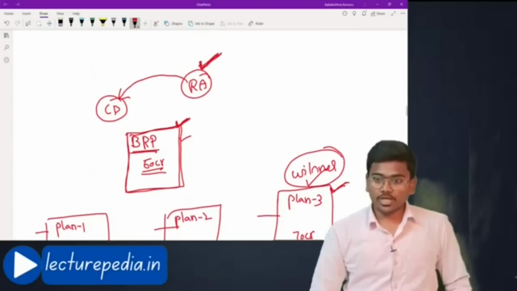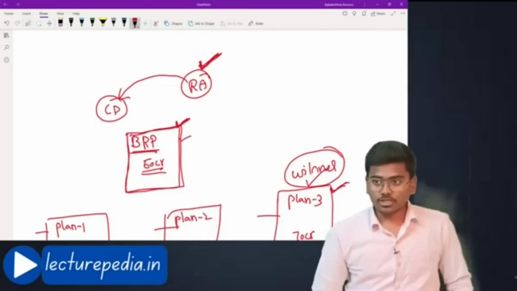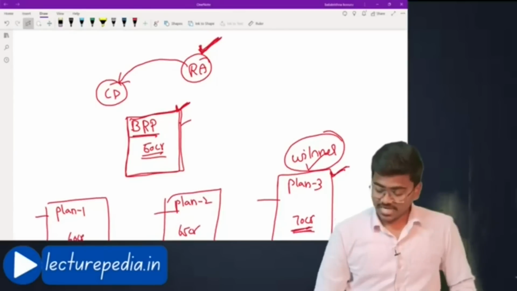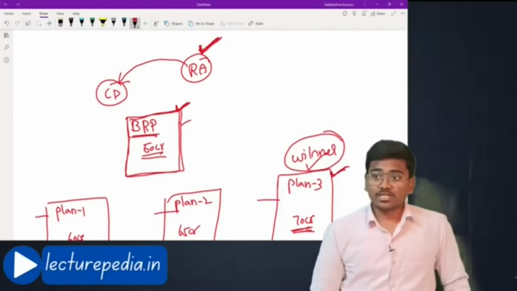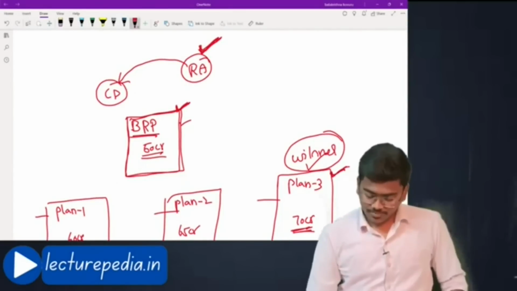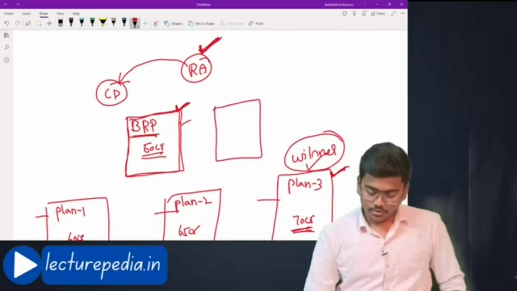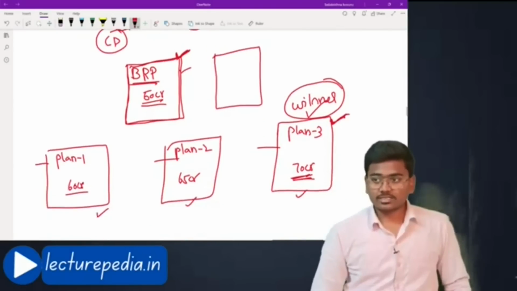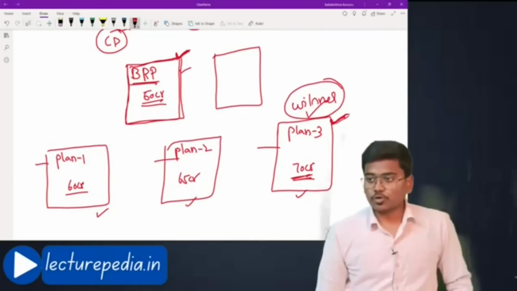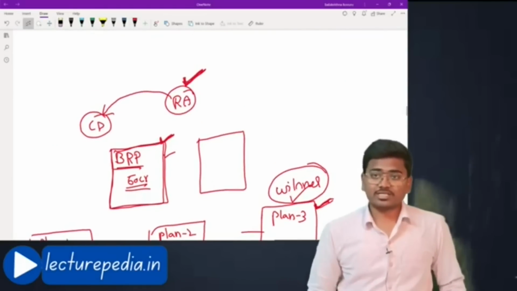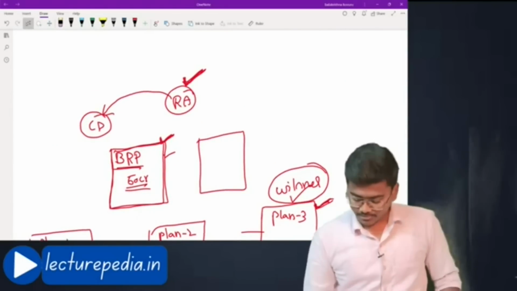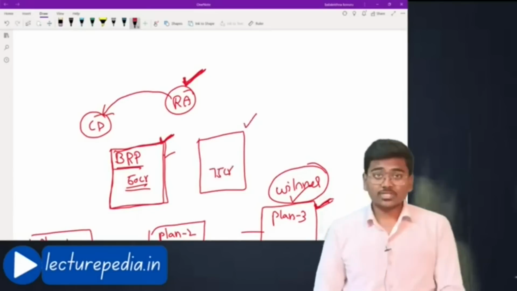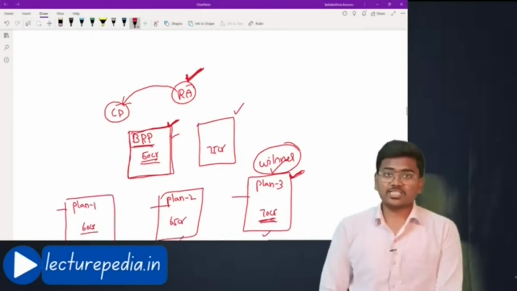We are giving you an opportunity: if you want, you can submit a better resolution plan than plan 3. If the resolution applicant wants, he can submit a better plan, or he can also choose not to submit. In that case, the committee of creditors will go to plan 3. If at all the resolution applicant submits a somewhat better plan, let's say for 75 crores, they will go with this. Like this Swiss challenge will work.